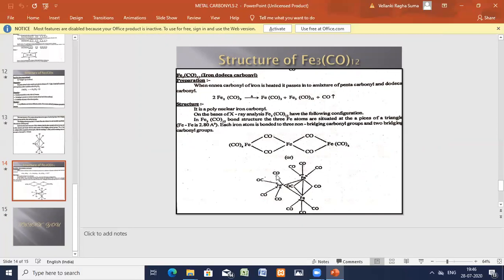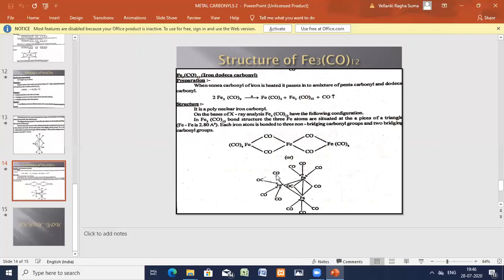So non-bridging are 10, bridging are 2, M–M bonds are 3. The bond distance is 2.8 angstrom, just like a triangle. So this is the structure of the polynuclear carbonyl compounds.